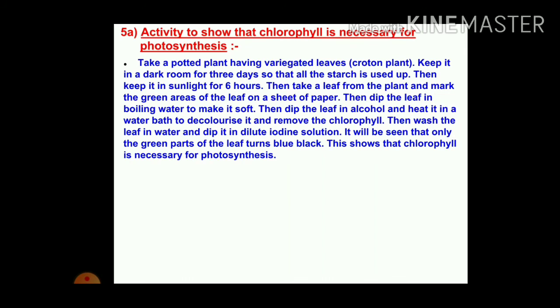So this is the activity which shows that chlorophyll is necessary for photosynthesis. A simple activity, you can do it at your home also. Just take a potted plant having variegated leaves.